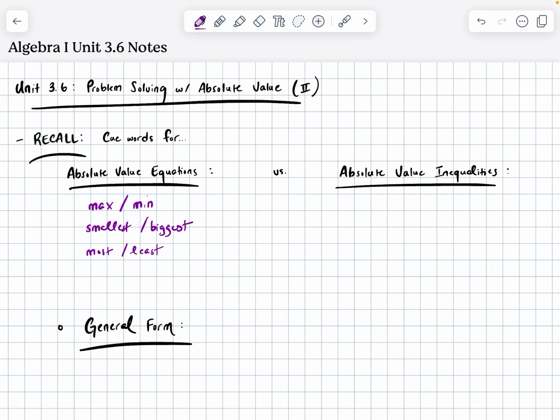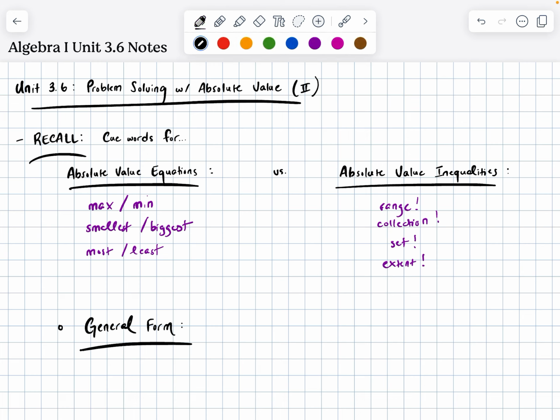For inequalities, though, we're interested in the stuff also in between the max and the minimum, or on the outside of those numbers. Words that often indicate the absolute value inequality flavor: I might use a word like the range of values I could be, or the collection of values I could have, the set of things that I'm working with, or the extent of those values.